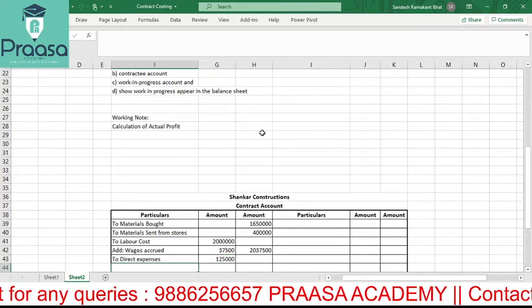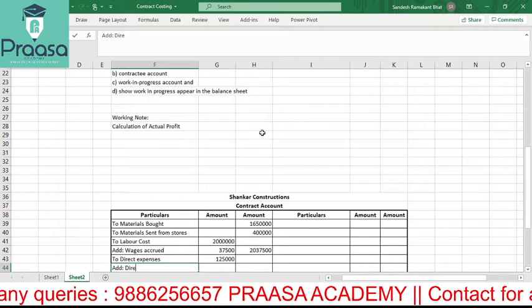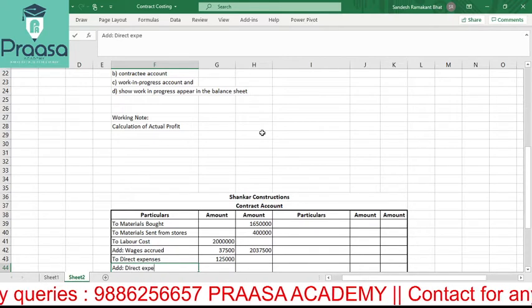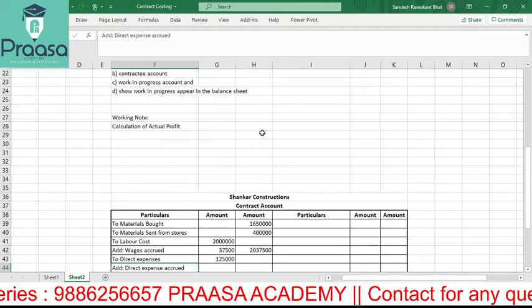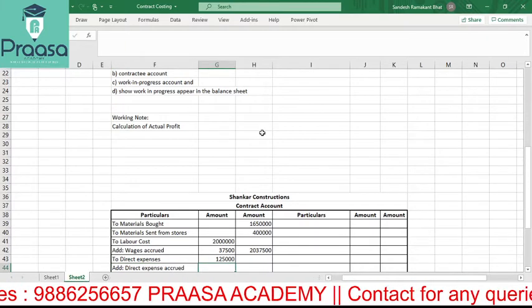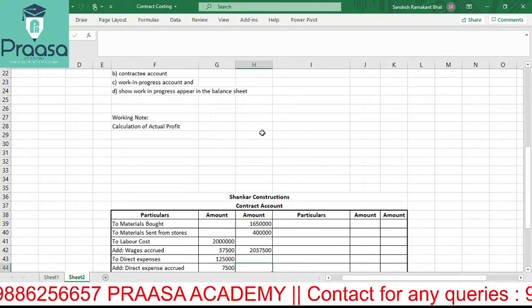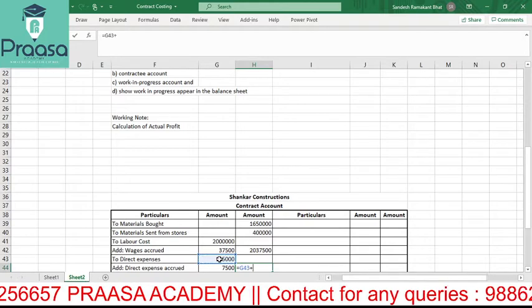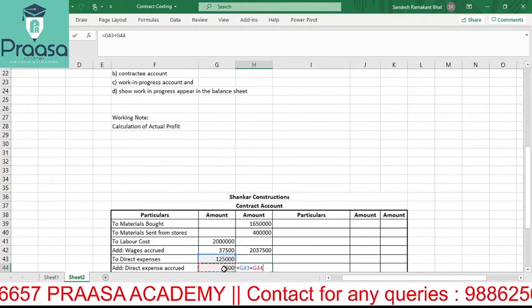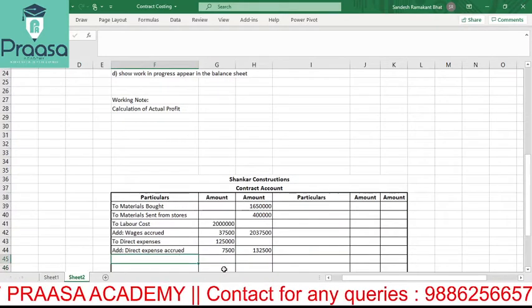This is given. Then add direct expense accrued, 7,500. What will be the total? 1,25,000 plus 7,500, how much? 1,32,500.